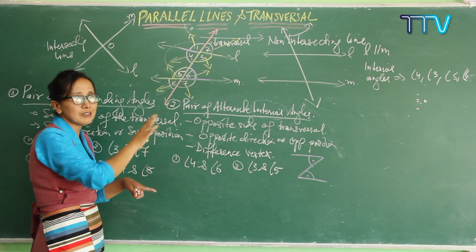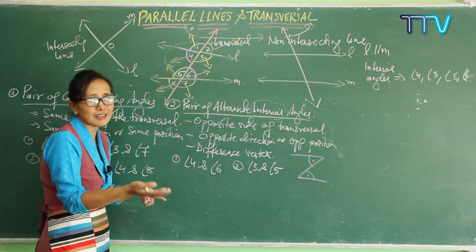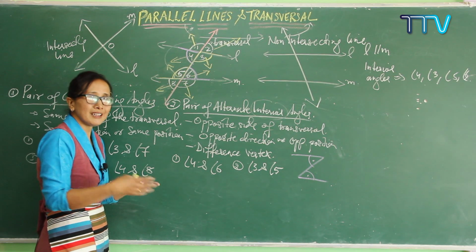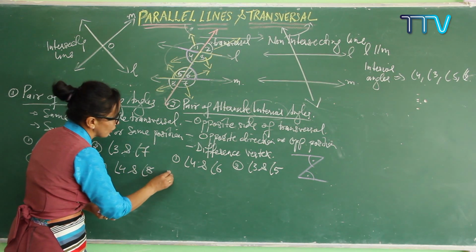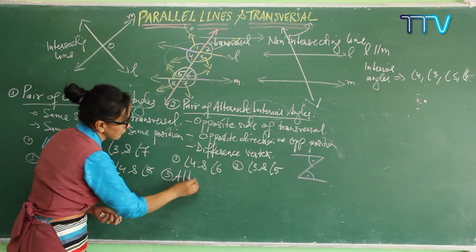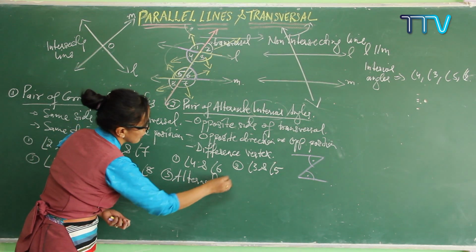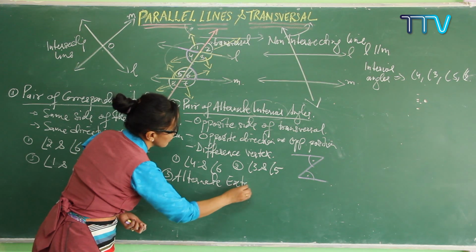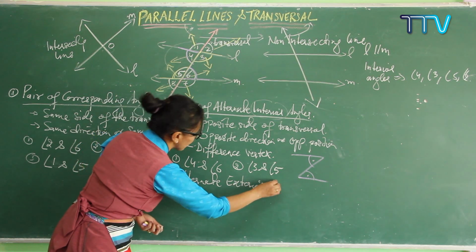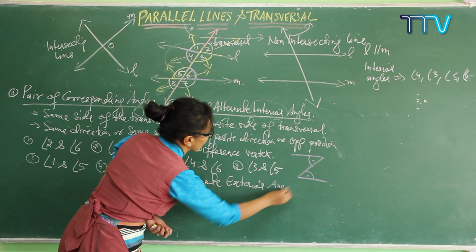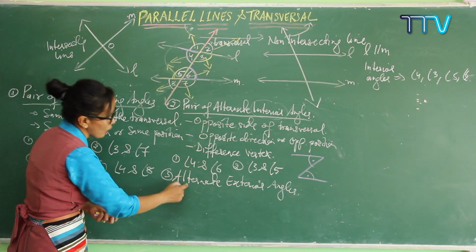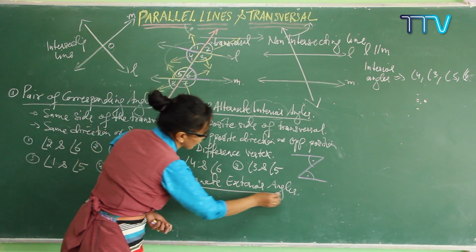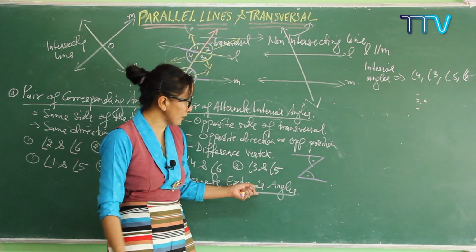If you know alternate interior angles, for alternate exterior angles you follow exactly the same conditions and then identify them. Let me write it here. The third one, alternate exterior: the pair of alternate exterior angles. So which angles are exterior angles?